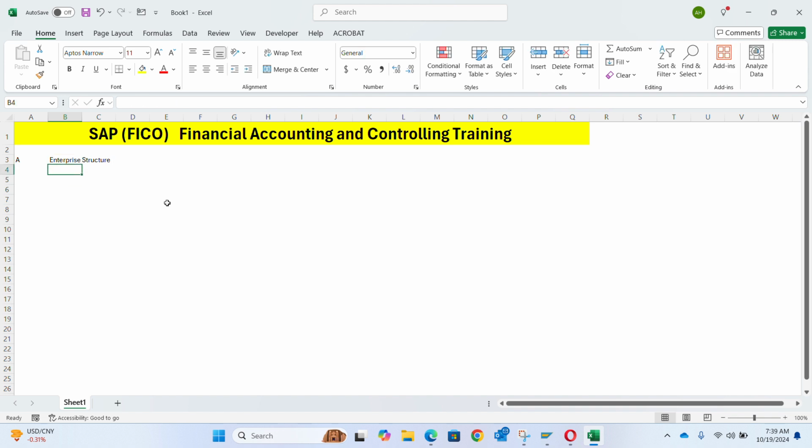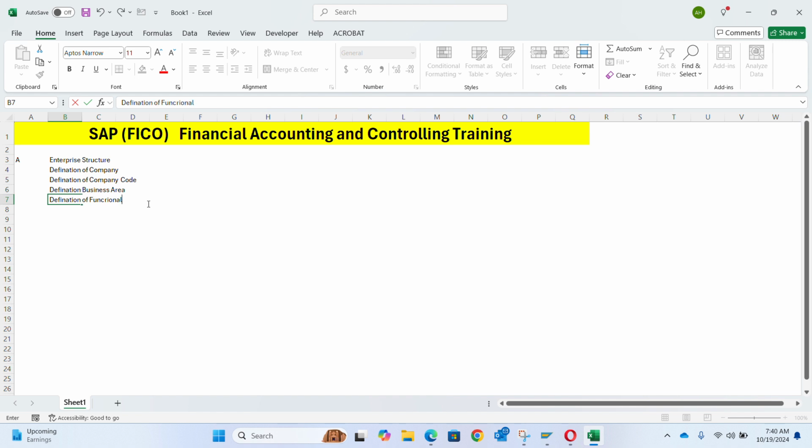Under this enterprise structure, that's where we do our definition of company, definition of company code, and we do definition of business areas. We also do definition of functional area.